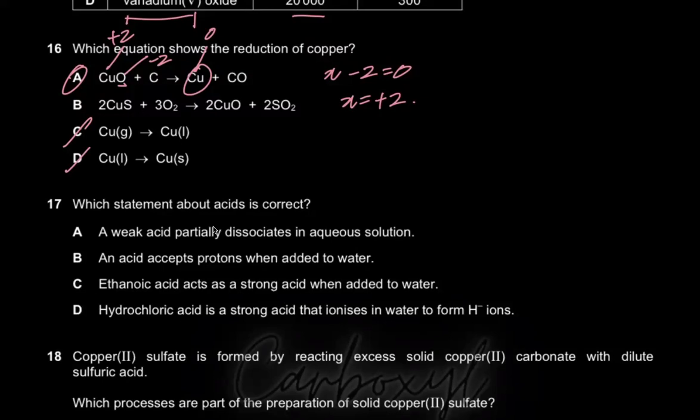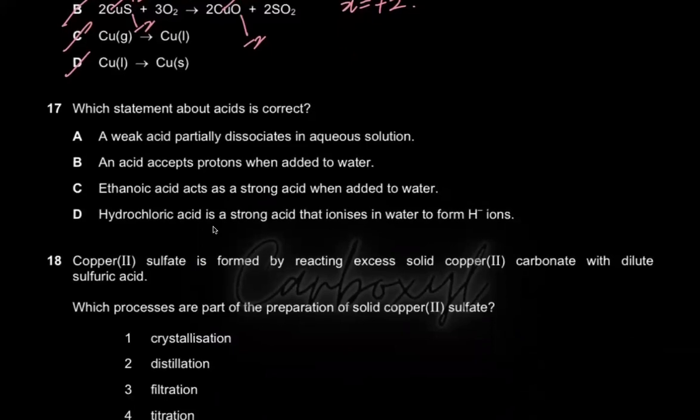And in B, sulfur is -2 here, so copper is going to be +2. And here oxygen is -2, so copper is obviously +2. So it's not showing that copper is reduced. It's +2 here and +2 here as well. So be thoughtful. That's how you need to do the MCQs, guys. I'm telling you.